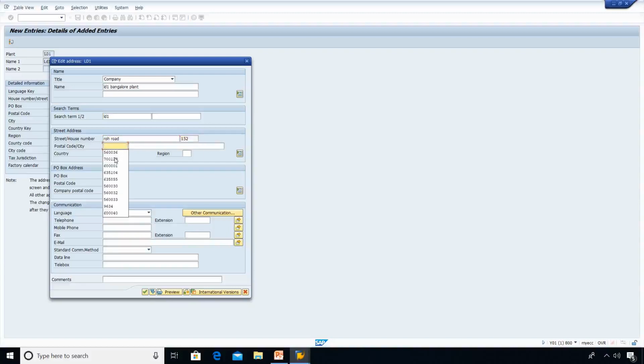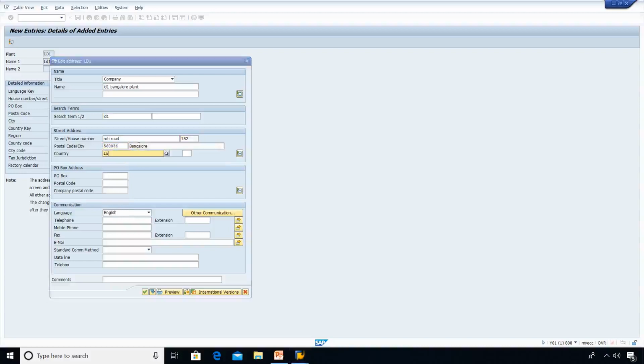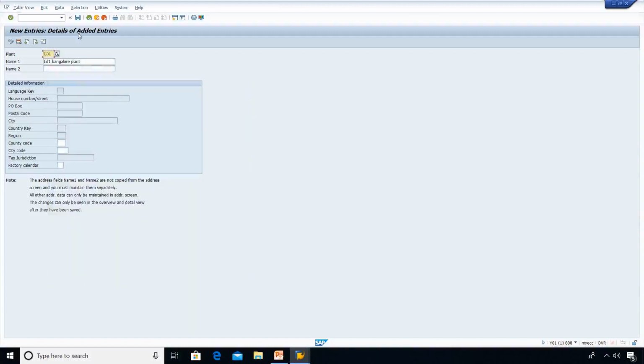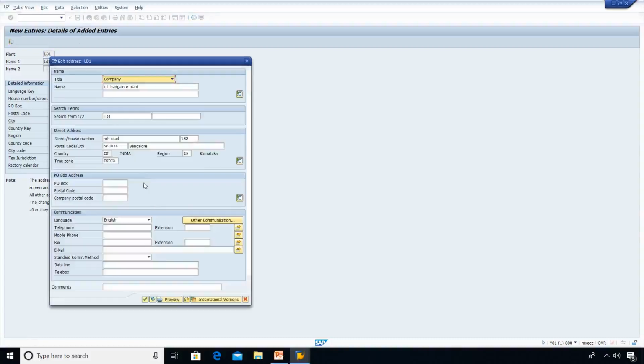Postal code 36. City Bangalore. Country IN India. Region 29 belongs to Karnataka. You can check it out here. 29 is the region code for Karnataka state. That's it. Enter. Save. Now the LD1 plant is going to be created.